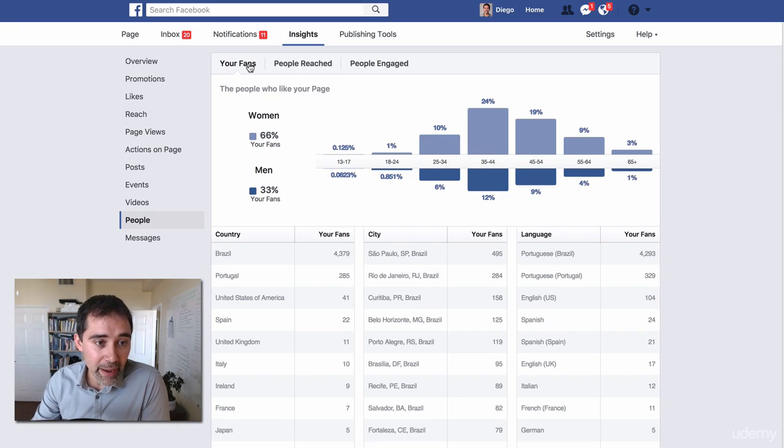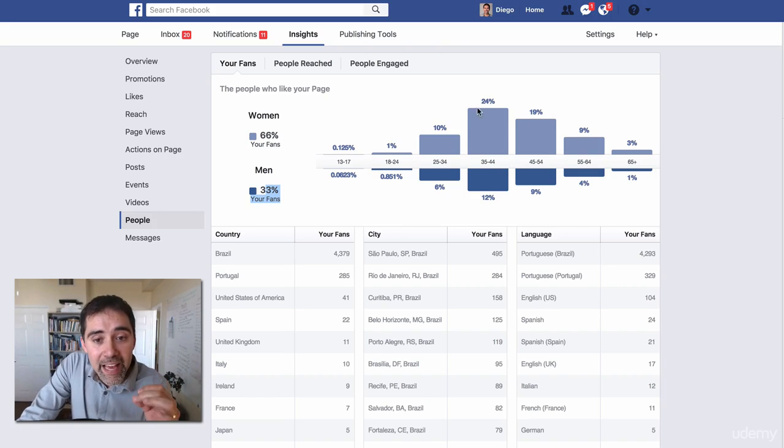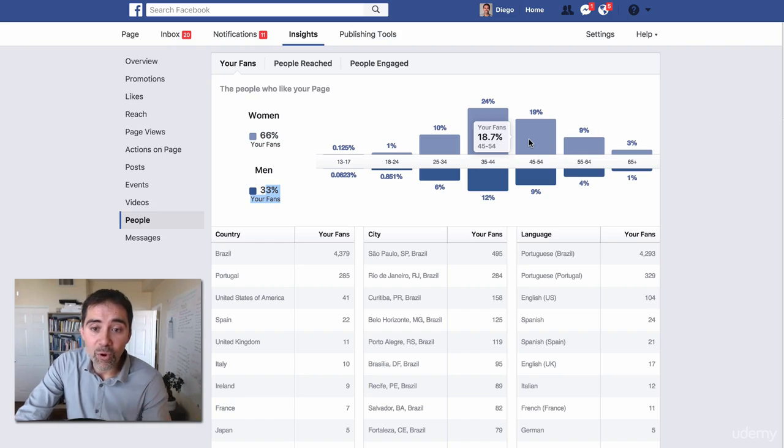Okay. So what do we have here? Here we have all your fans. Women, men, 66% are women, 33% are men, and here you have the graphic for engagement. So actually, in the 35 to 44 age group, 24% of my followers, of the people that like my page, are women from 35 to 44. And this is important for target audience, okay? And we have the men here at the bottom, 12%, 9%, and 45 to 54, 19% are women aged 45 to 54.